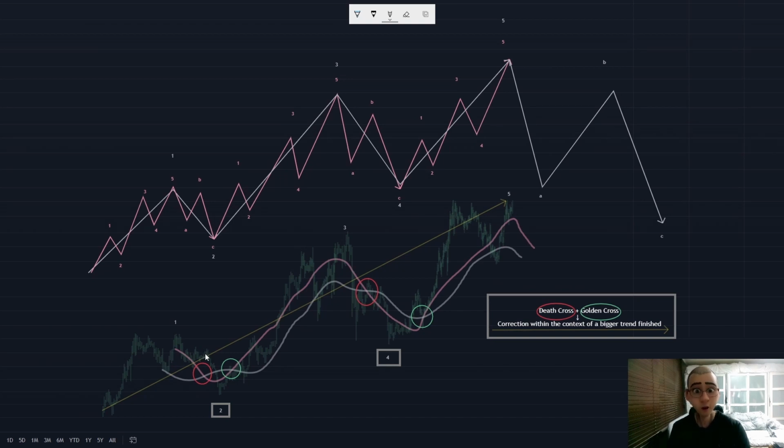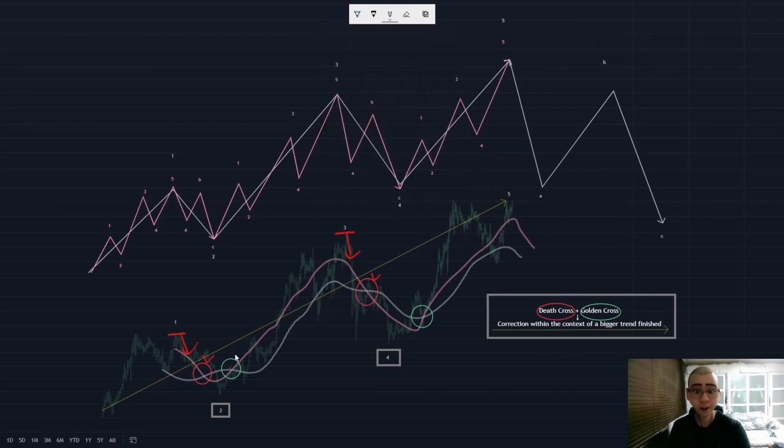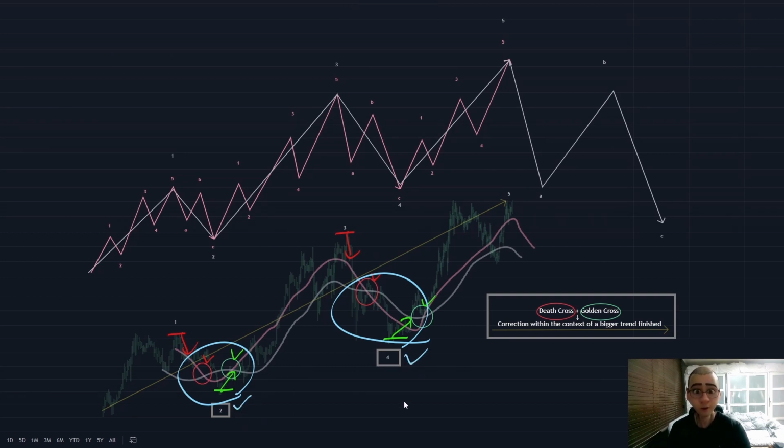For example, if I see a death cross like you see in this red circle over here and over here, this will tell me that a correction has already started and is in the process of making a corrective wave. But if I see a golden cross like you see in this green circle over here and over here, this will tell me that a correction is finished and is in the process of making a new motive wave. Now, what this all means is that whenever I see a death cross followed by a golden cross like over here and over here, I would consider these as a signal that wave 2 or wave 4 has finished.